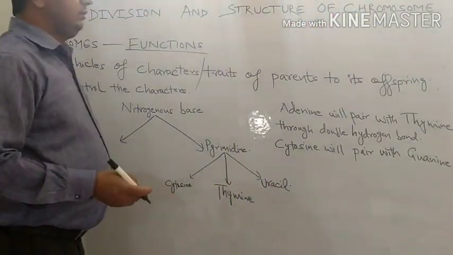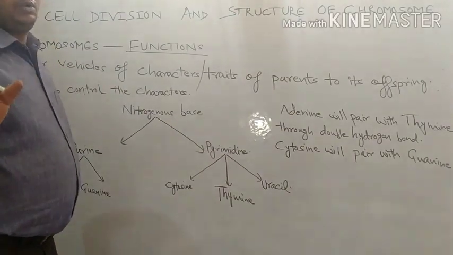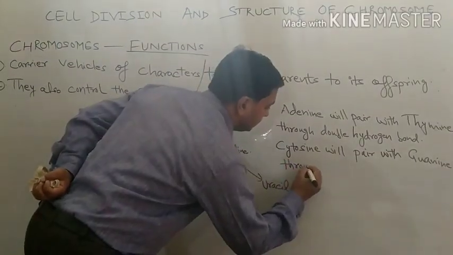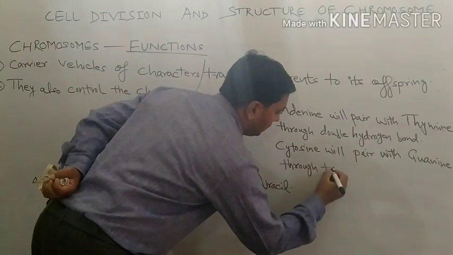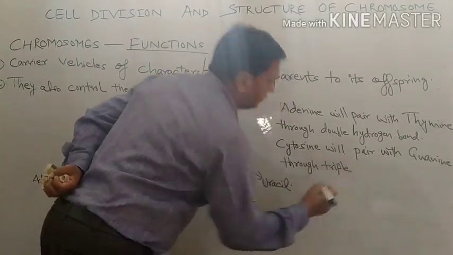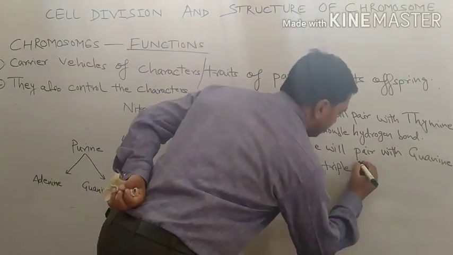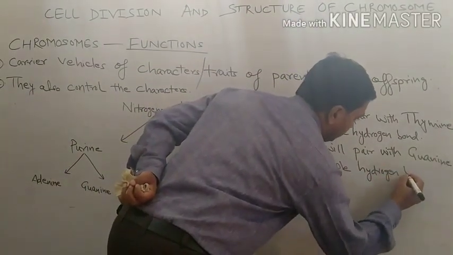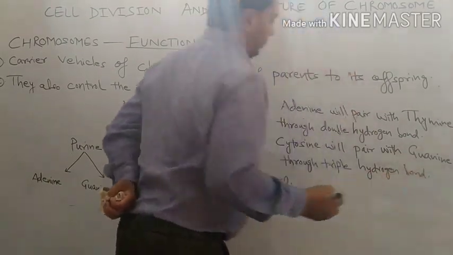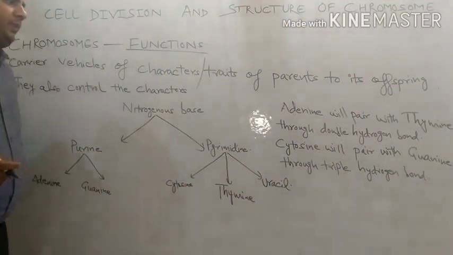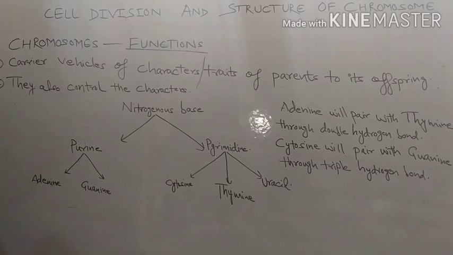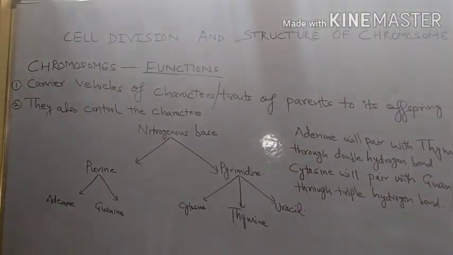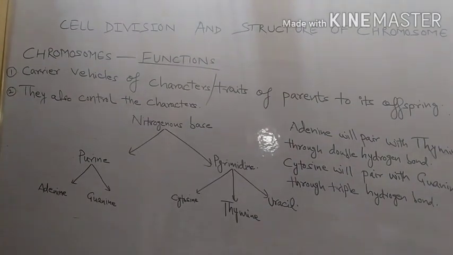Here, in between them, triple hydrogen bond will be there. So in this way pairing will be seen between different base pairs. But one thing should be noted here.